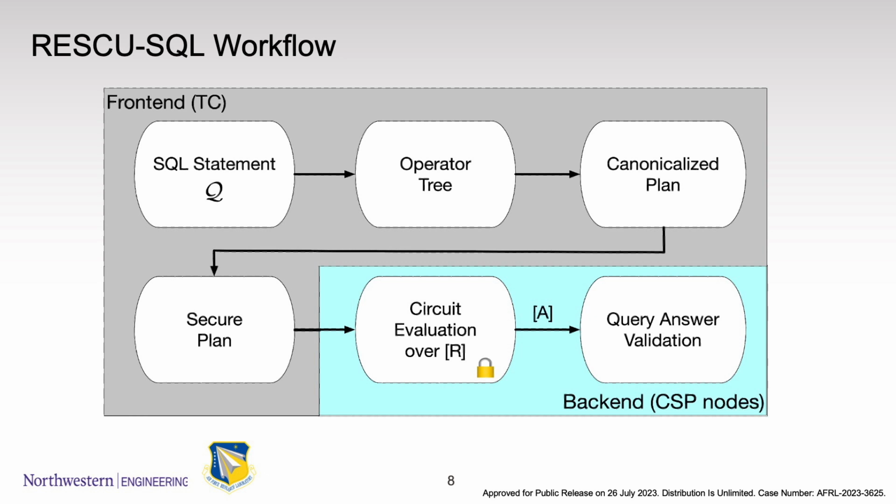For example, we know primary key, foreign key of two tables. We assign the node a key join protocol. If not, we assign it a basic join protocol, which is a Cartesian product of two tables, obliviously filtered by a predicate. Those protocols form a sequential secure plan. In the backend, CSP nodes evaluate MPC circuits based on secure plan and the secret shares. Finally, CSPs send shares of answer A for validation and send to TC.